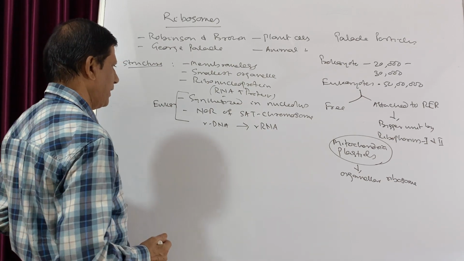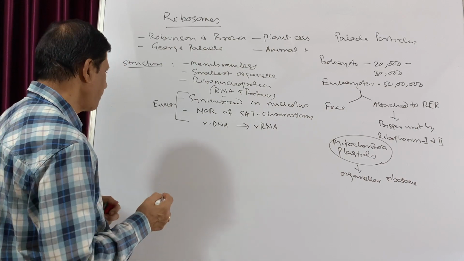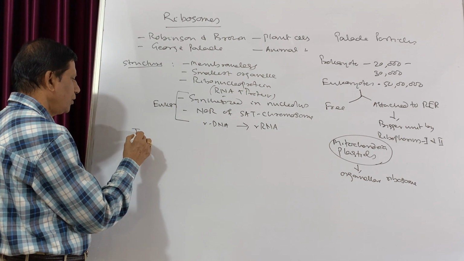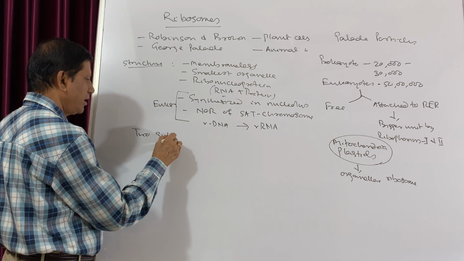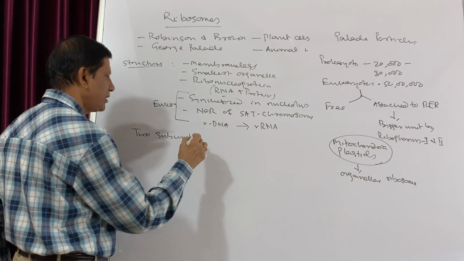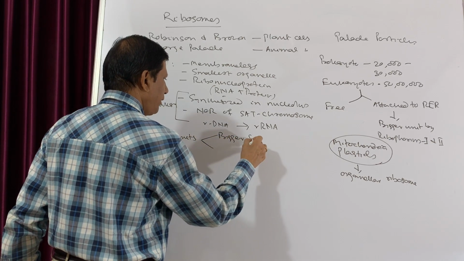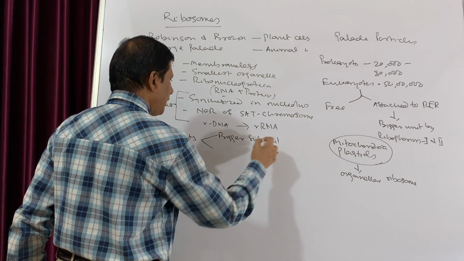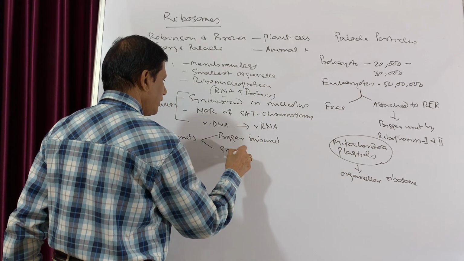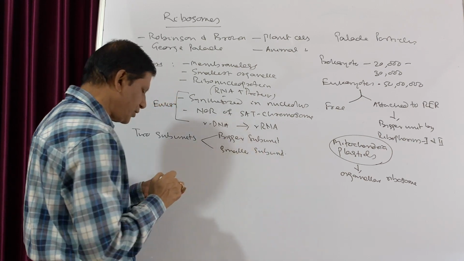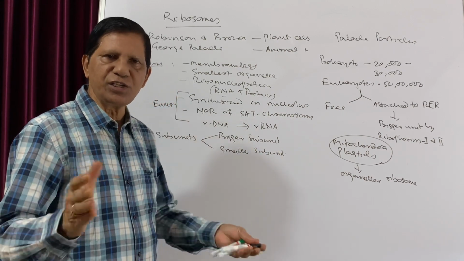Now, the second aspect is that each ribosome has two subunits, one bigger subunit and one smaller subunit. Usually these two subunits are free from each other.